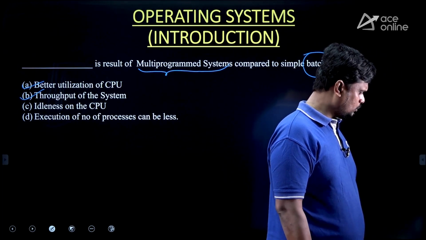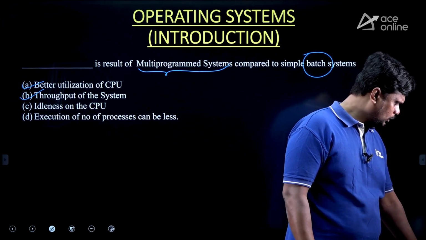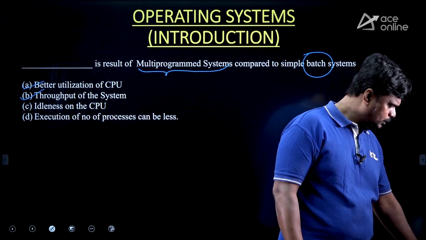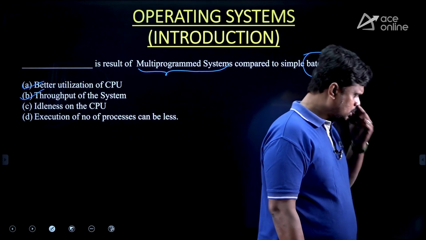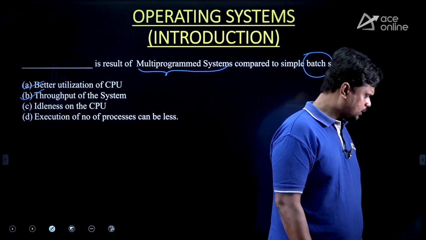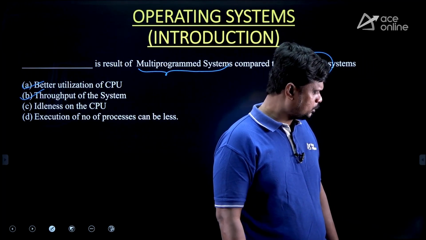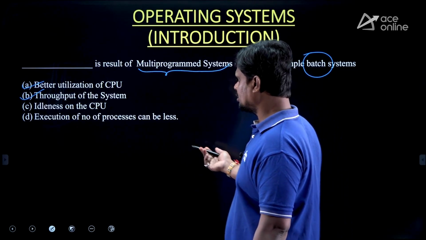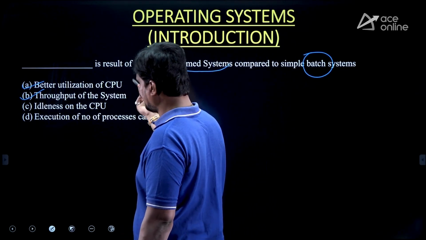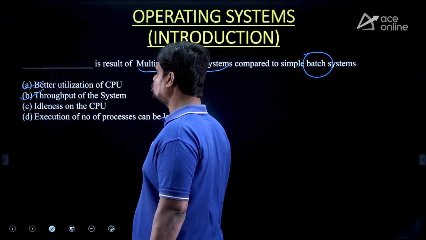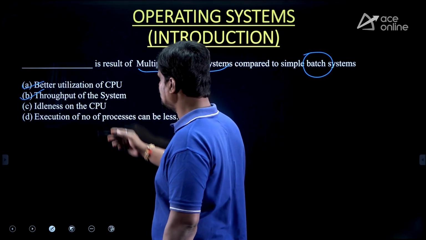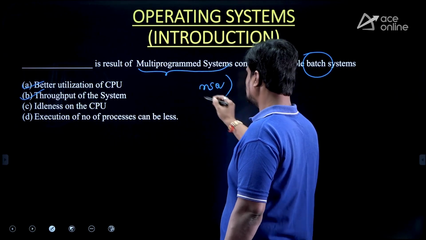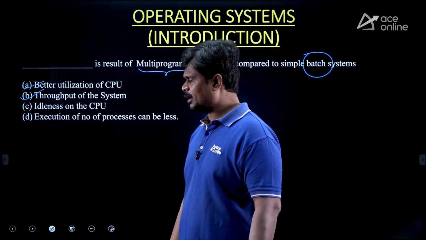Better CPU utilization you can find. Am I correct? So that the throughput of the system also can be good, right? Shubhangi, A and B, right? It is an MSQ, right? Dash is the result of your multi-programmed system compared to your batch system, in the sense that you are making the CPU utilization better, which results in more throughput. So both A and B is the answer for this question. Okay, it is an MSQ question, right? So then coming to the next question.